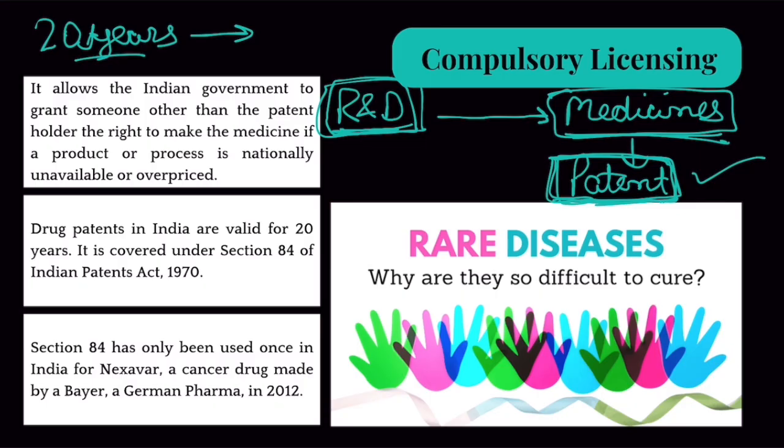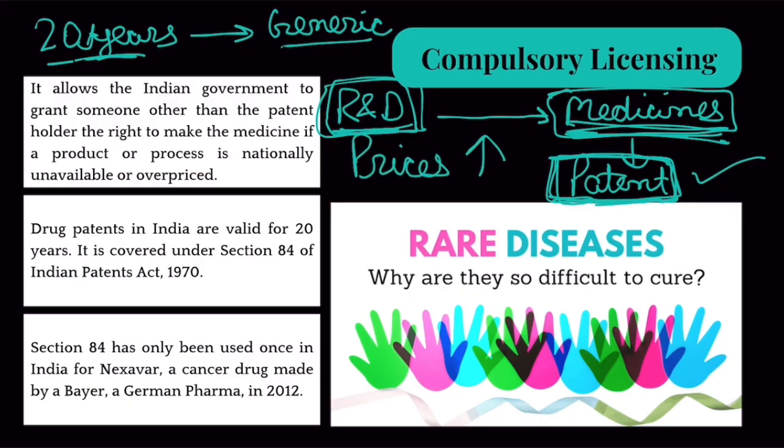When the patent expires, this medicine becomes a generic medicine. Generic means anyone can manufacture it. Clear? Make sense? Now for 20 years, these companies have a monopoly over these medicines. Because they have a monopoly, they jack up the prices. They keep the prices very high so as to earn maximum profit for 20 years. That is why patented medicines have very high prices until the time their patent expires.